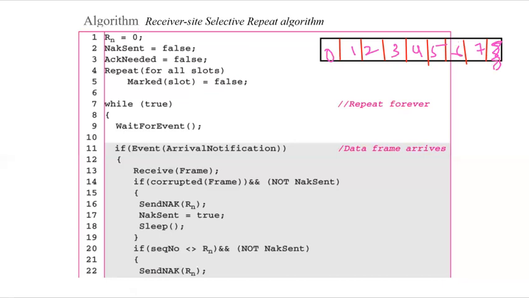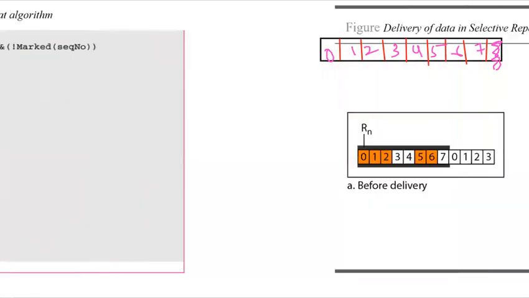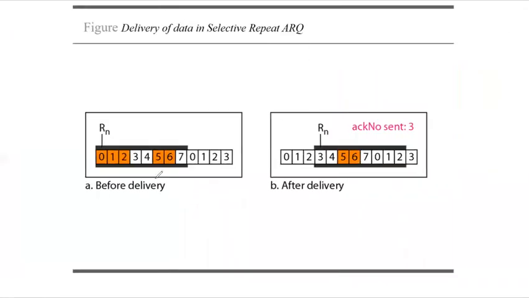So this can be seen in the diagram over here. Before delivery, we are supposed to send the acknowledgement. We are supposed to receive the frame Rn, here 0. Once we have received frame 0, it has moved to 3 over here and acknowledgement number 3 is sent. Acknowledgement number 3 means it is obviously expecting frame 3.